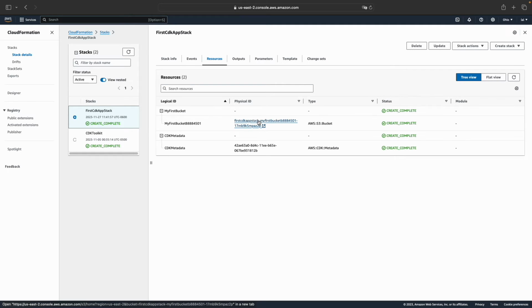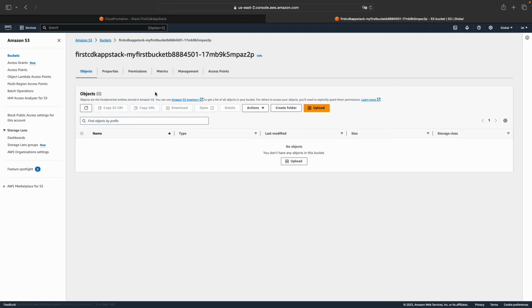If I click on the bucket reference, we are in the S3 console, and here is the generated bucket. CDK has automatically given a unique name to it, which is a combination of our stack name, construct ID, and a random hash value. We haven't pushed any objects yet to this bucket, so it shows no objects here.